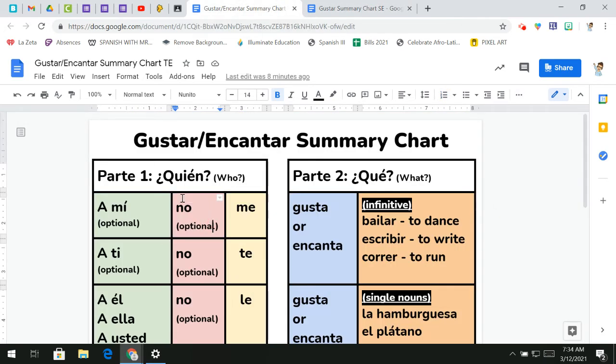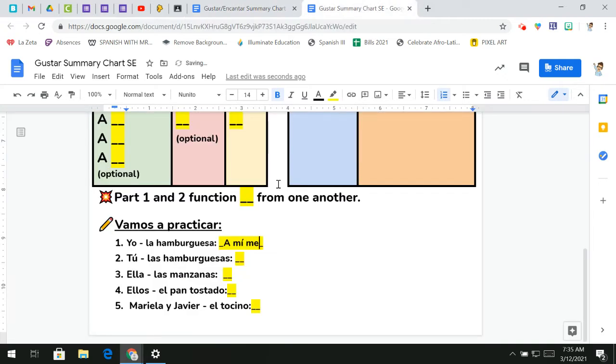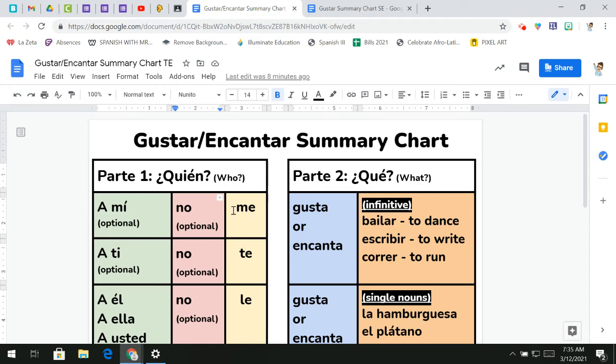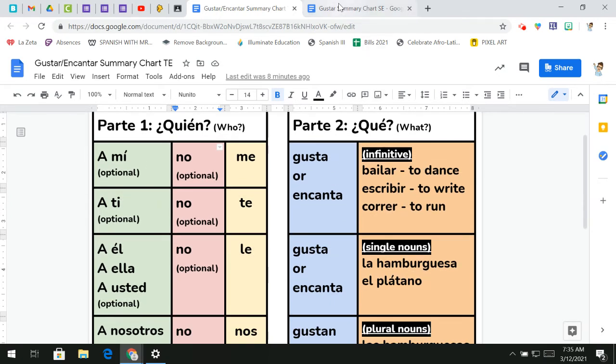The next part, if you are going to say no, that you do not like or that you do not love something, this is where that no will go, right after a mí and before the me. I'm not wanting to say not, so I'm going to skip over this and move straight to the me. So a mí me. Okay, so that's my part one. Who are we talking about? Part two, now we need to figure out what we're talking about.